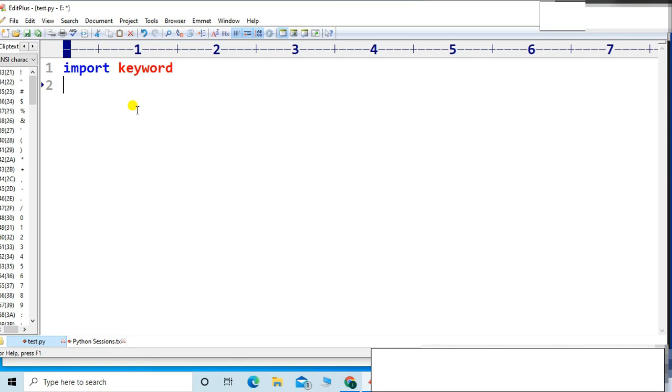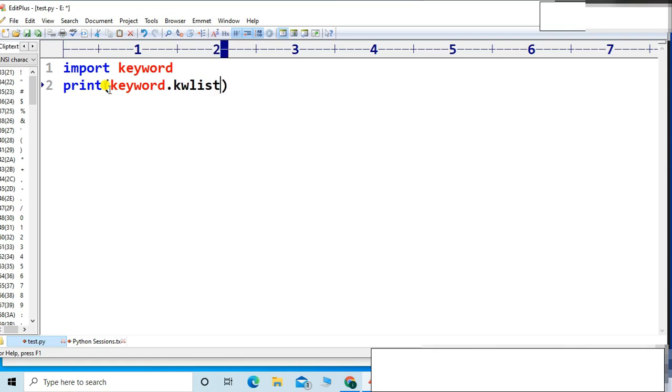Programmatically, so I will type print. Now in the keyword library, friends, there is one module present. This is a library, and in this library there is one module which is responsible to show the number of reserved words in Python.